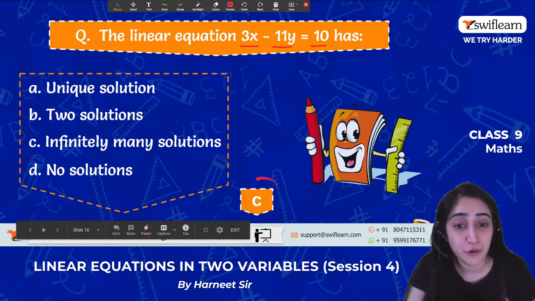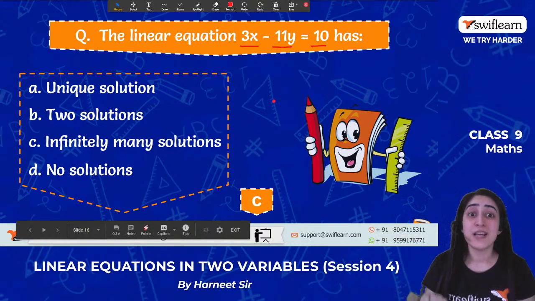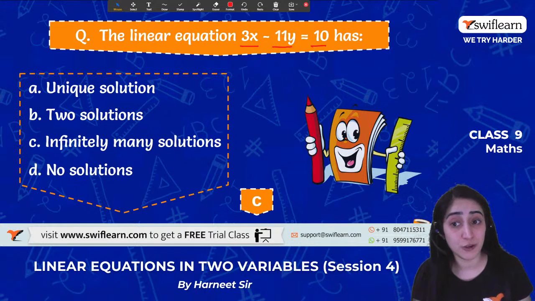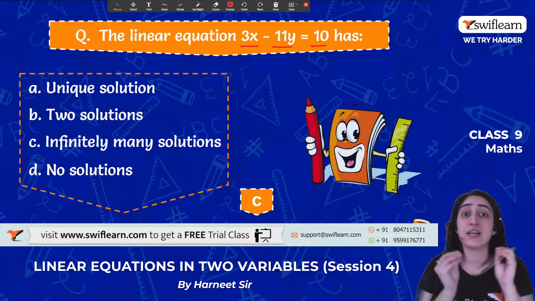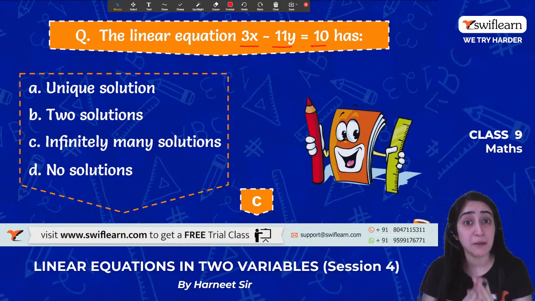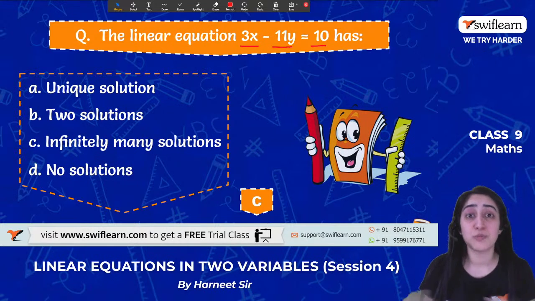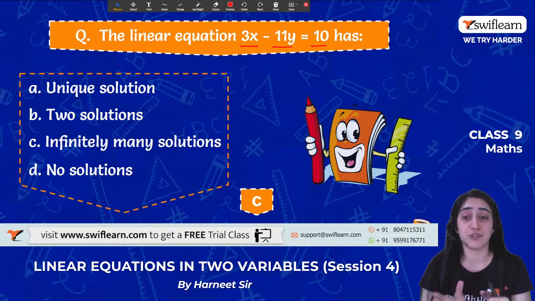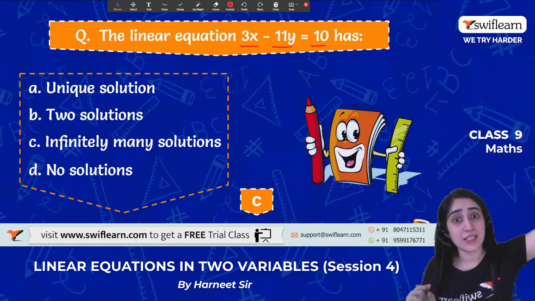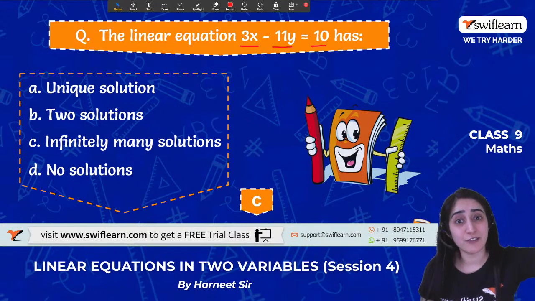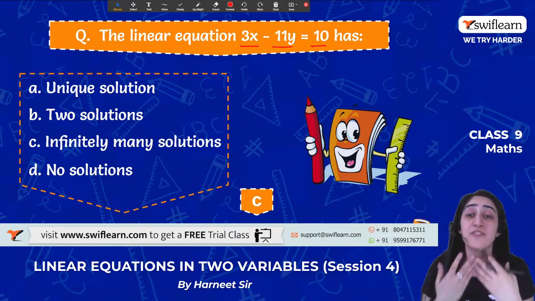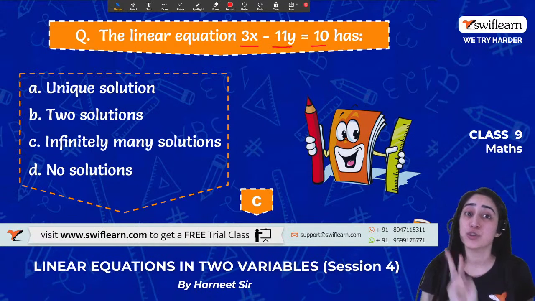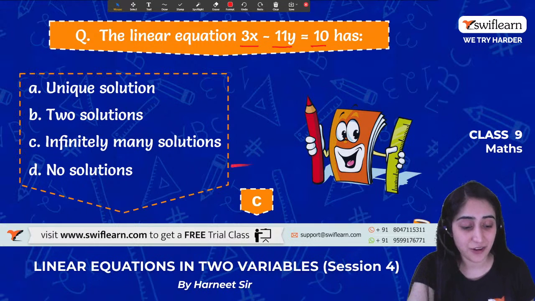That is C point, because we have studied before that an equation which has only one variable will have a unique solution, whereas an equation which has two variables will have infinitely many solutions, and due to those points we can apply that on a number line, on a graph, sorry, right? So graph में वो line कहाँ तक जाती रहेगी, जहाँ जहाँ satisfy करेगी वो चलती रहेगी. So that is why we say there are infinitely many solutions for that equation which has two variables. So C is the right answer.